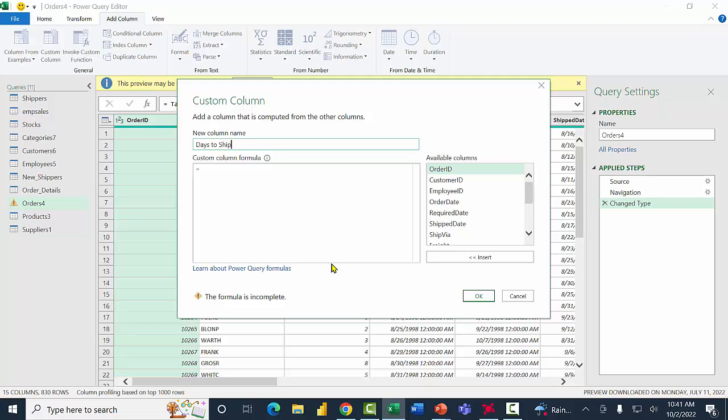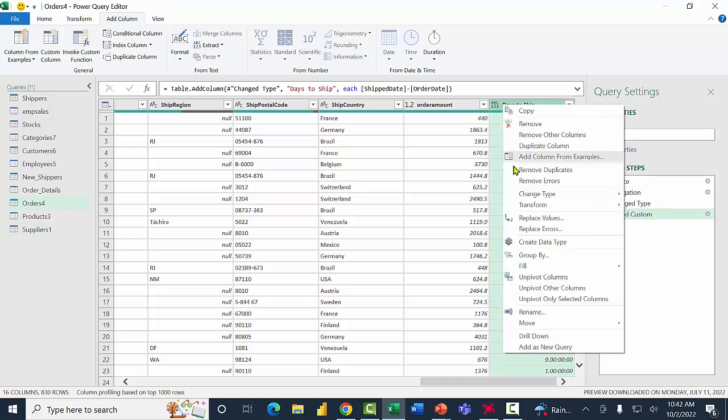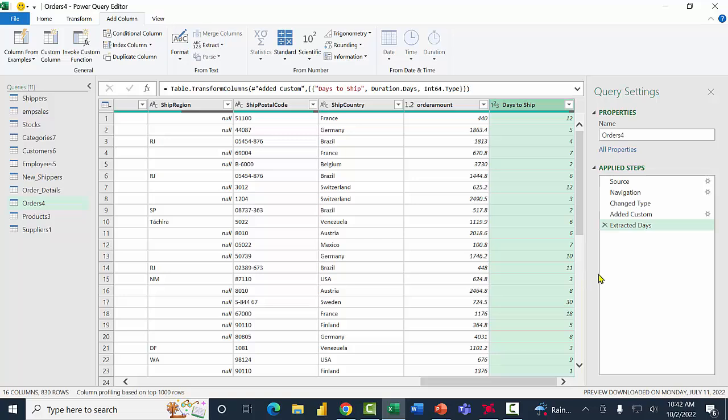On this window, I'll double click where it says ship date, type in the minus sign, and double click where it says order date. So if you subtract one date from another date, it'll give you the difference in days. Then, of course, you can click on Learn About Power Query Formulas over here to see more examples. I'll click OK. Now, it does have the days to ship column over here, but I don't really like the way that looks. So watch what I'll do. I'm going to right click where it says days to ship. I'll say transform into days format. And then that'll look a whole lot better. Right, that was a pretty quick formula. I'm going to close that.